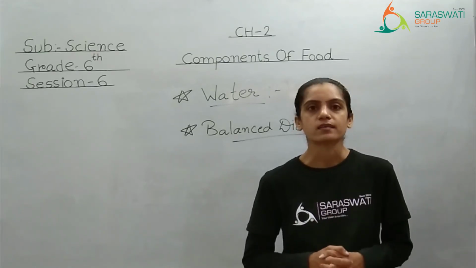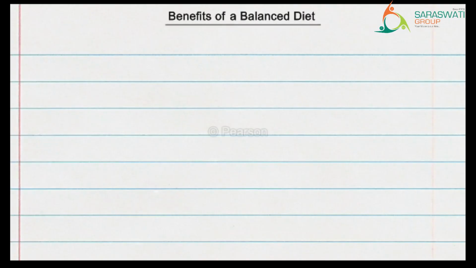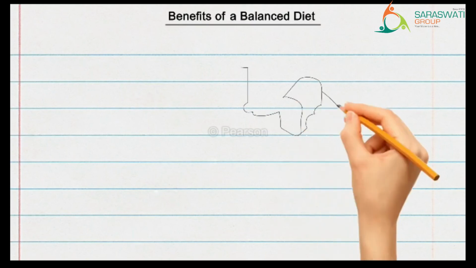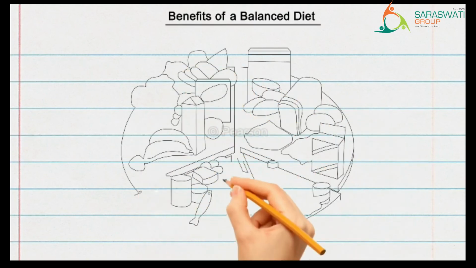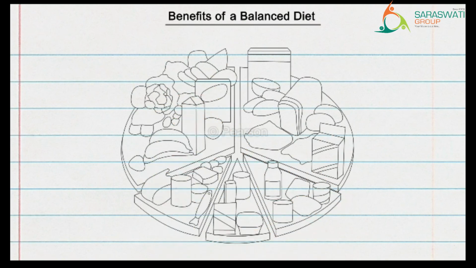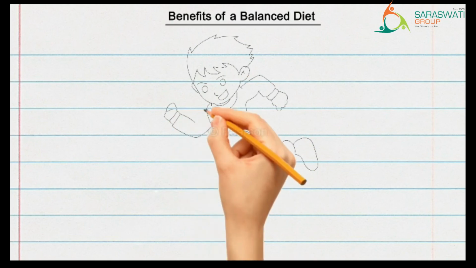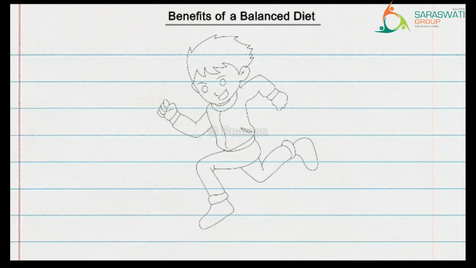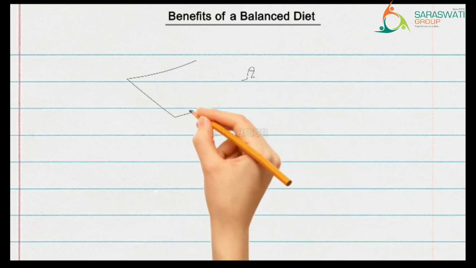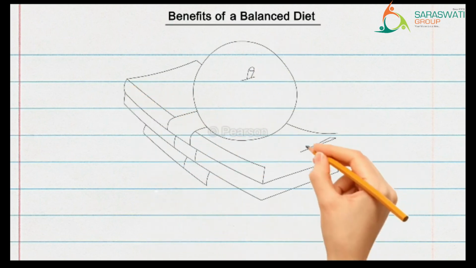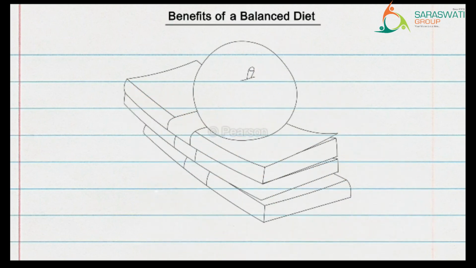So let's get started. Benefits of a balanced diet. There are many benefits of having a balanced diet. A well-balanced diet includes carbohydrates, fats and proteins that give us energy and make us strong and healthy. Eating a balanced diet allows people to be more active and helps to maintain their well-being. A balanced diet can prevent many diseases and save a lot of money too.